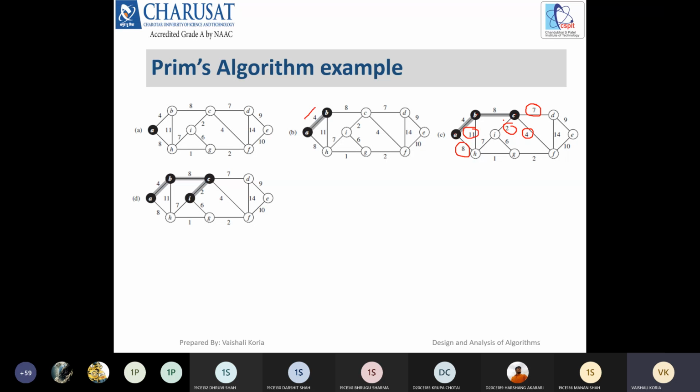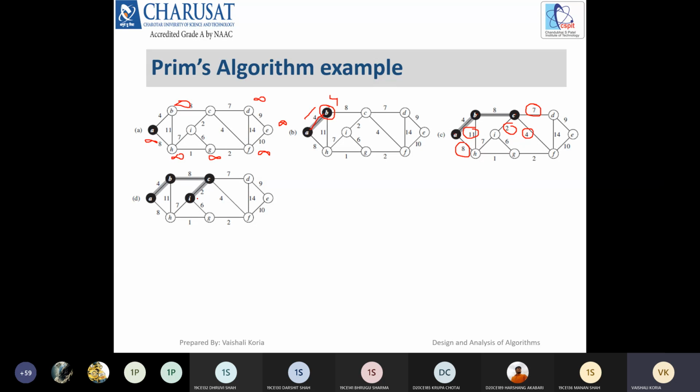So obviously this C to I has the minimum weight, we will choose that particular edge. Right now what we are doing is just updating the keys of every vertex. In the initial steps all the keys are infinite. We'll see the concept of keys in the algorithm, but consider that initially all the keys are infinite. Whenever we select an edge, that particular vertex's key is updated with the edge weight.